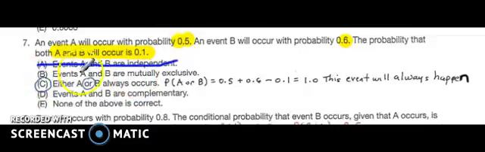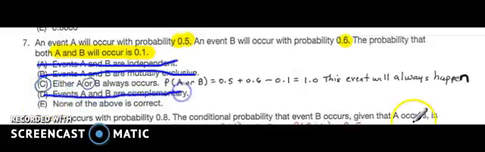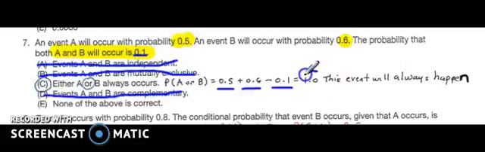Are they mutually exclusive? I don't know, because it's not in context. Are they complementary? No, they're not, because they would add up to 1 if they were complementary events. So, choice C, either A or B always occurs. If I say event A or B, I'm going to add them. So, I'm going to add up event A, add up event B, and I am going to subtract the overlap. The overlap is the 0.1. So I got 1, that means this event will always occur, because my probability is 1.0.